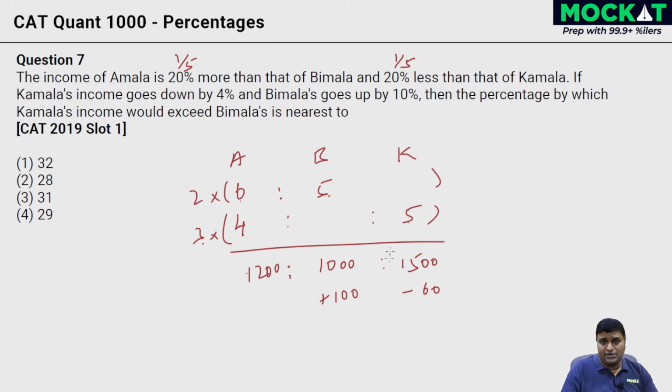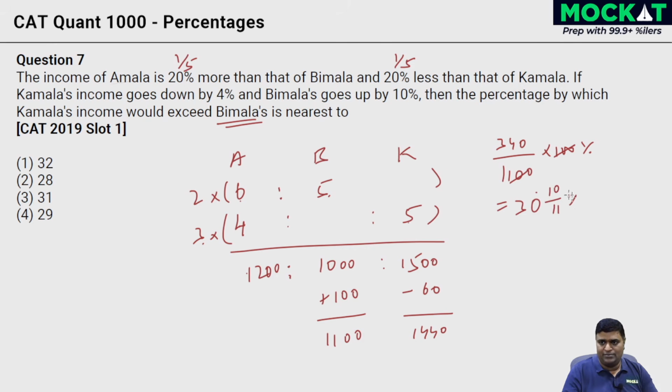Then the percentage by which K's income would exceed B. K's income, which is 1,440, is going to exceed 1,100 by how much? By 340, right? Excess of 340 divided by who? We are comparing it with Bimala's, B's. 340 by 1100 into 100%. That's it. Get rid of the two zeros. 340 by 11. 3 11s are 33. Then a 0 and then 10 by 11%. 30, 10 by 11. The closest here is option 3. 31 is the answer here.